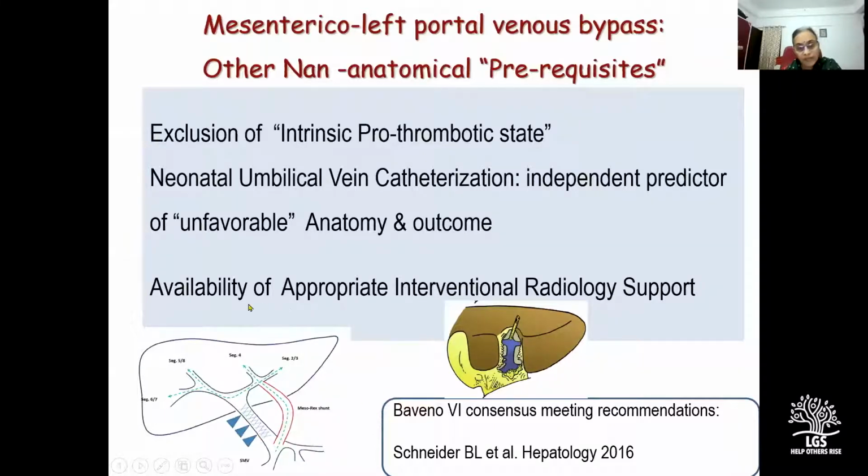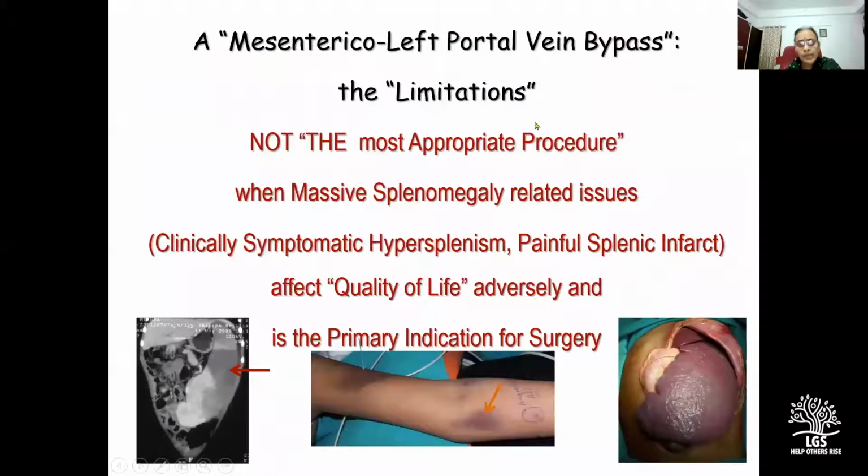And then availability of appropriate interventional radiology support is important, which I will explain in my subsequent slides. And then a Meso-Rex bypass is not the most appropriate procedure when massive splenomegaly related issues, that is clinically symptomatic hypersplenism or a painful splenic infarct, affect quality of life adversely and form the primary indication for surgery.